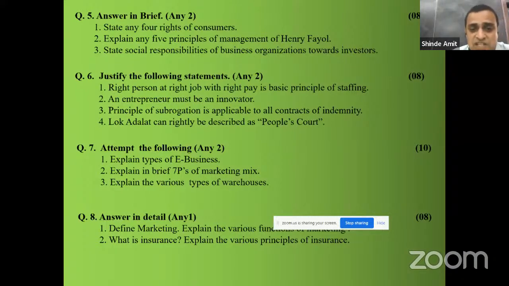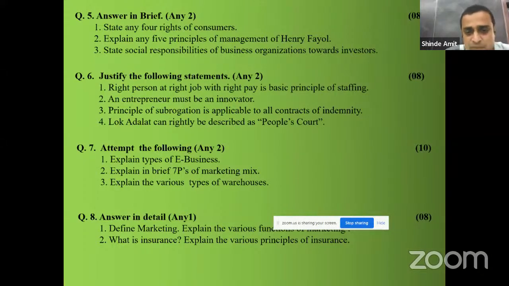Explain the various types of warehouses. What is the meaning of warehouses? Which utility is created by warehouse? That is, time utility is created by warehouse. Then explain the types of warehouses by drawing a suitable diagram, and then explain it. And in the end, answer in detail any one, which will come from chapter number 2, 4, or 8.